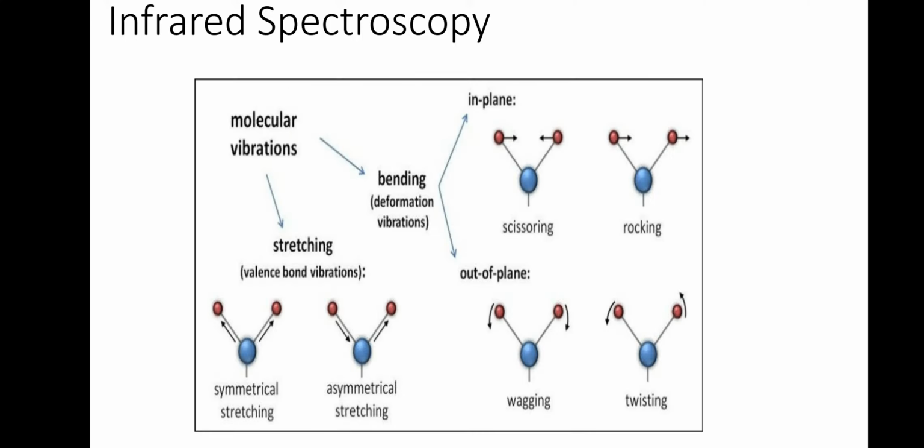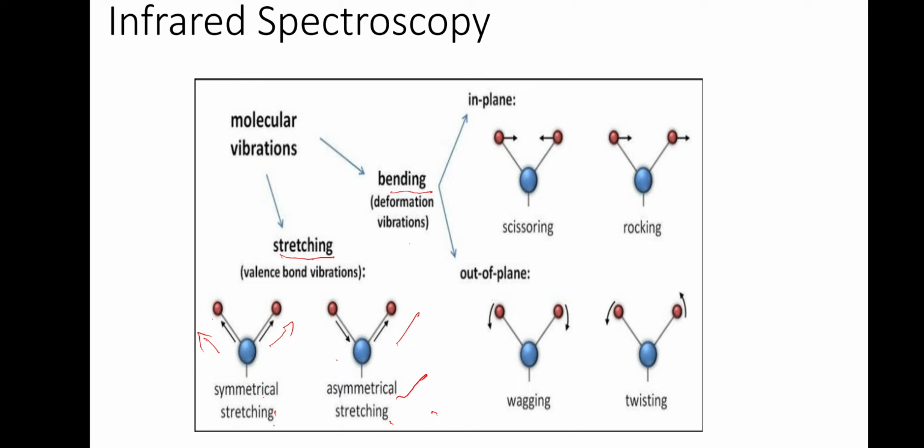Okay, all these vibrations you can represent by a simple diagram. Molecular vibration has two types, stretching and bending. Stretching is again divided into symmetric stretching and asymmetric stretching. Both bonds move outwards. This happens in the same plane. If both go in the same direction, it is symmetric stretching. Whereas if one goes out and one goes in, it is asymmetric stretching.